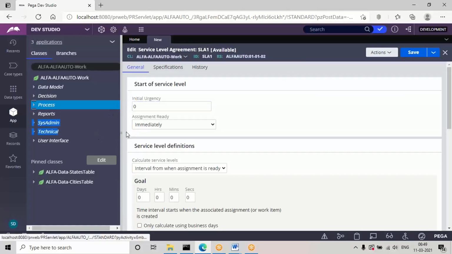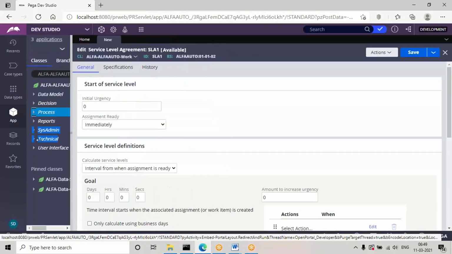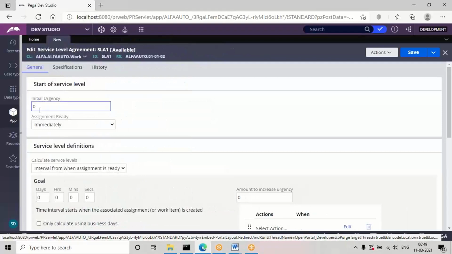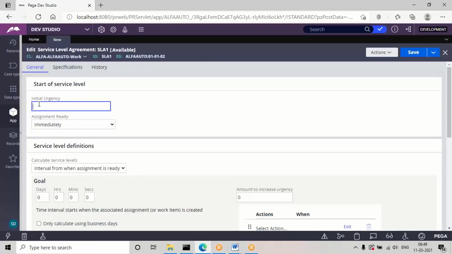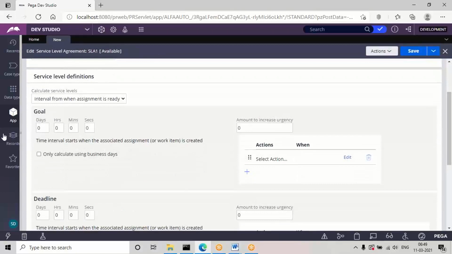See, when you open this SLA form, we need to fill the parameters. So I'm giving some values here, guys. Initial urgency I'm giving 5. In every interval you will get these parameters: interval, urgency and escalation. Now for the goal time I'm giving 2 minutes, and for the amount to increase urgency I'm giving 20.